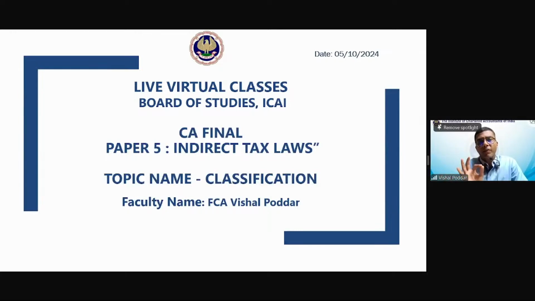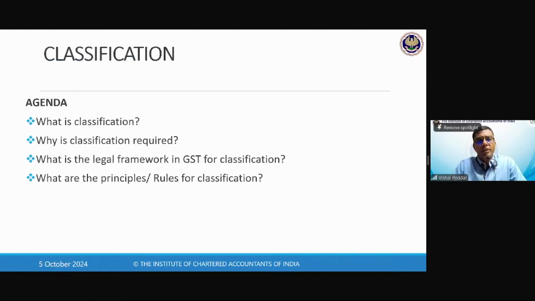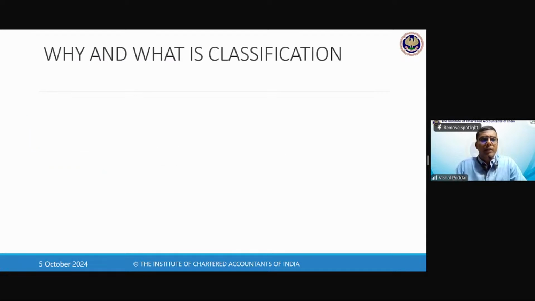Classification is identifying where exactly your product is falling, in which chapter, and what is the final HSN code, the entry number of that product, so that henceforth you will use it for all your correspondence and all your trade, right? So this is what classification is in entire indirect tax, whether it is customs, excise, or GST. So our basic agenda is understanding all these things about classification, which we have already started discussing.